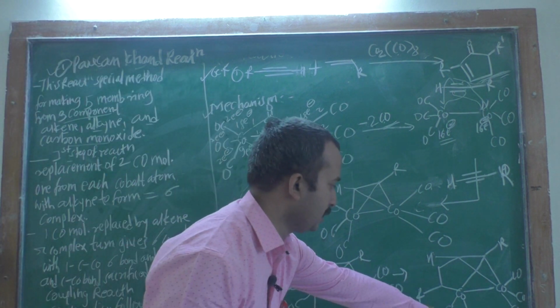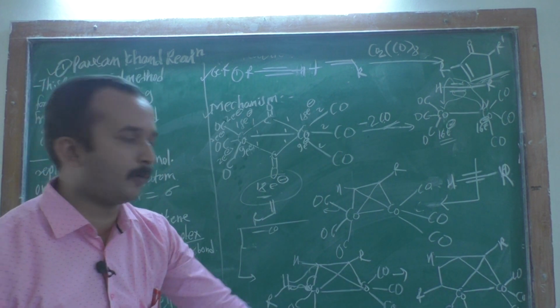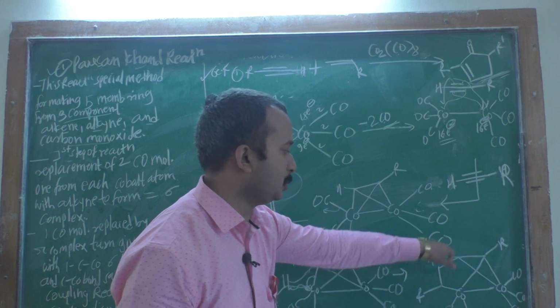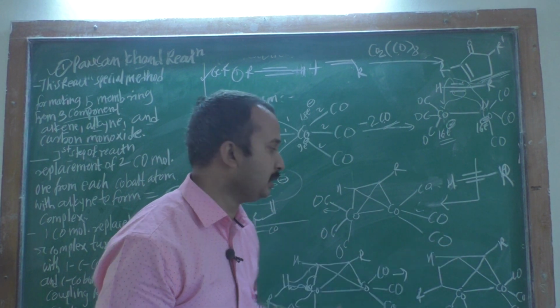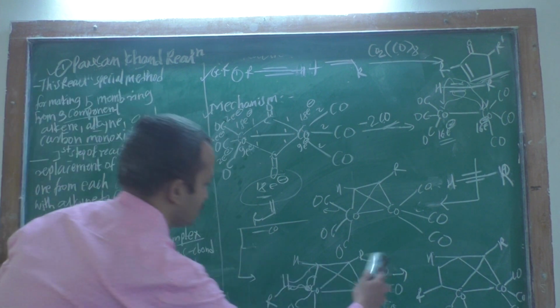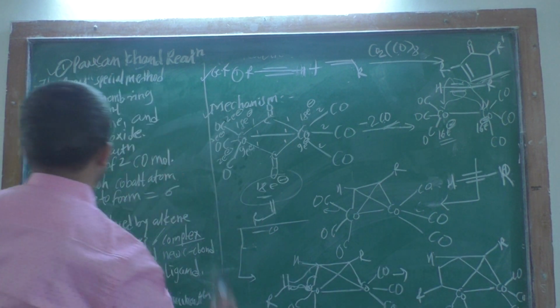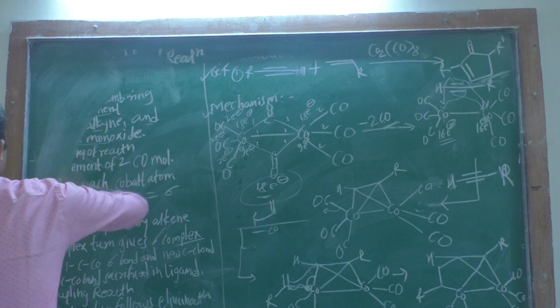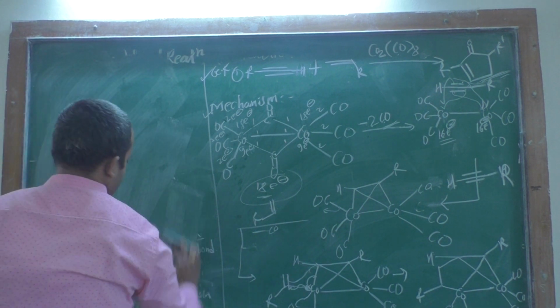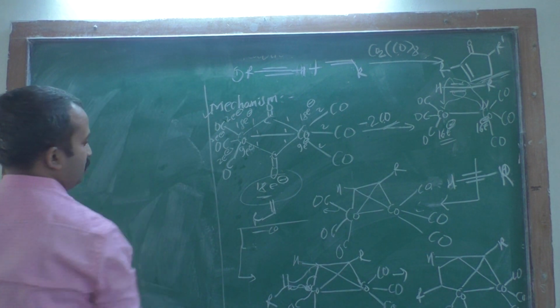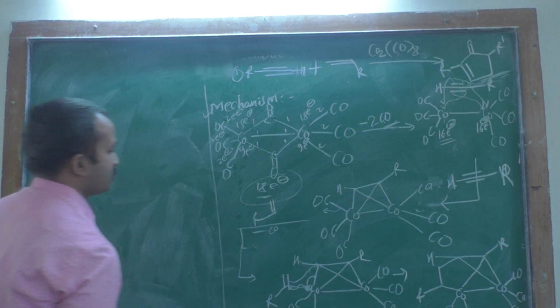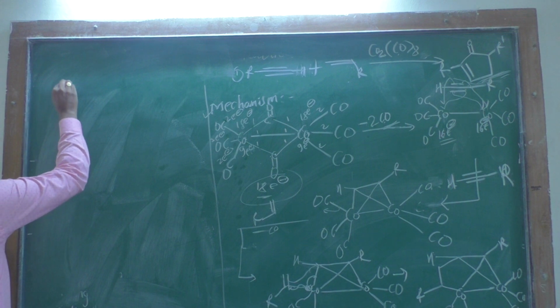Therefore you take this 18 electron complex molecule, and then you add the carbon monoxide. Therefore look at this, how the mechanism goes. Okay, then you take this complex, that is an 18 electron complex.